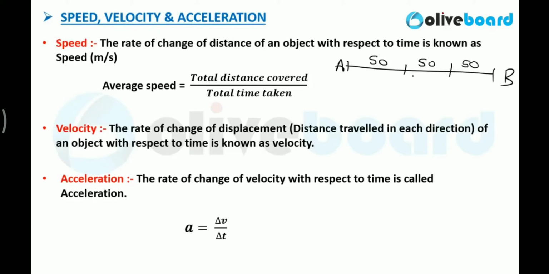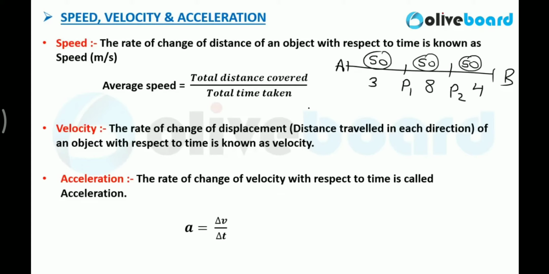From A to this point P1, let's say you have taken 3 hours. From P1 to P2, let's say you have taken 8 hours, and from P2 to B, let's say you have taken 4 hours to cover this 50 kilometers of journey.